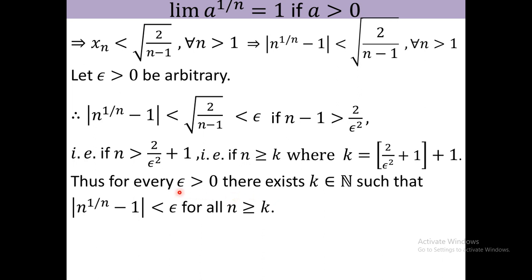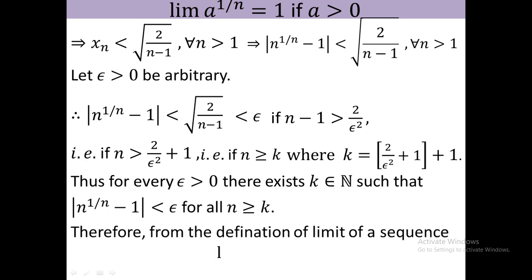However you see that for every epsilon there exists a natural number k such that mod of xn minus l is less than epsilon, so limit of xn equal to l, that is limit of n to the power 1 by n equal to 1. Therefore from the definition of limit of a sequence, limit of n to the power 1 by n equal to 1. I hope that you understand this problem also.